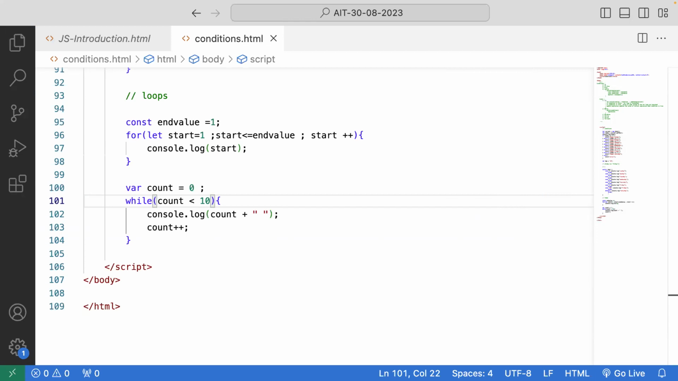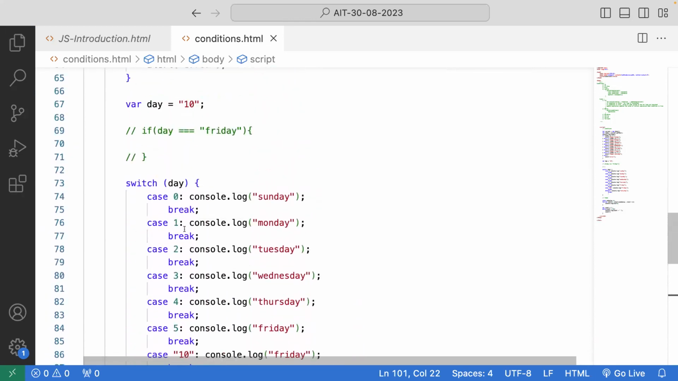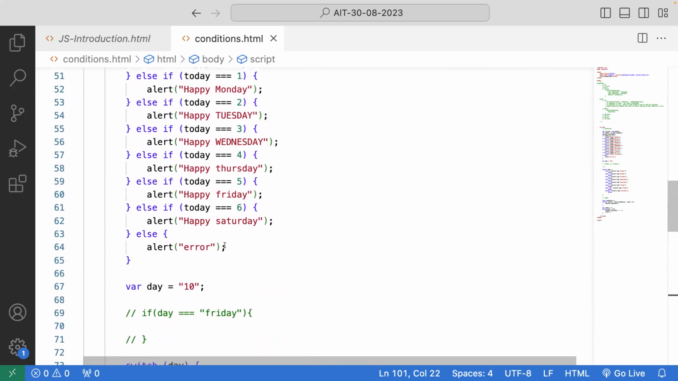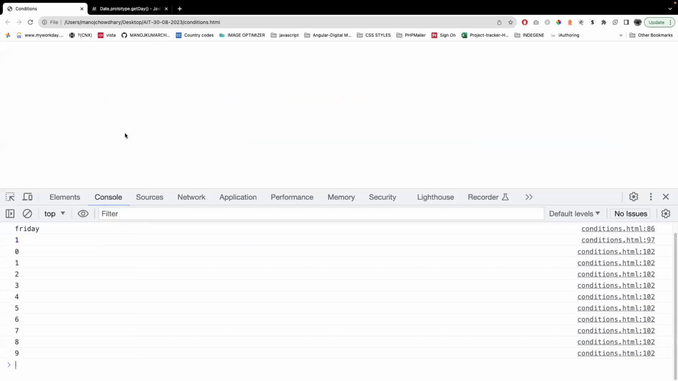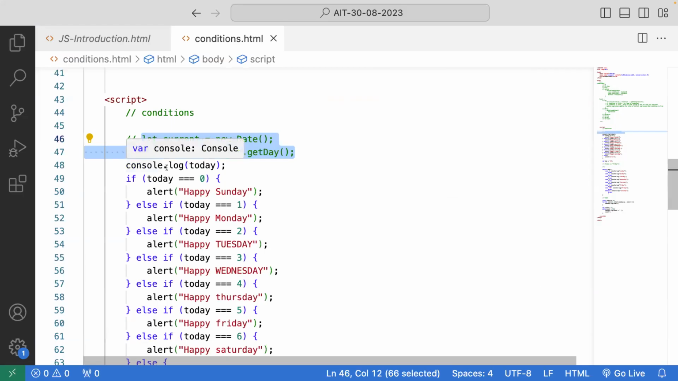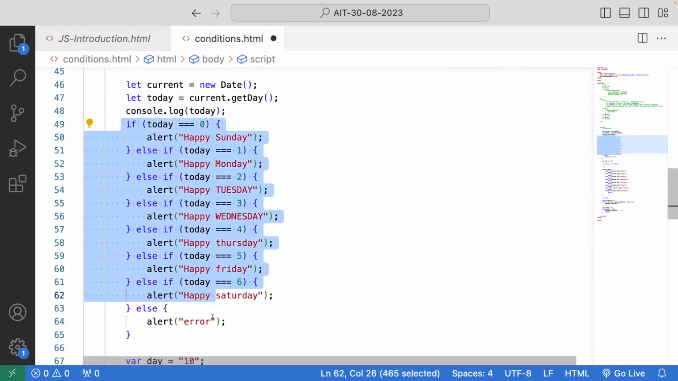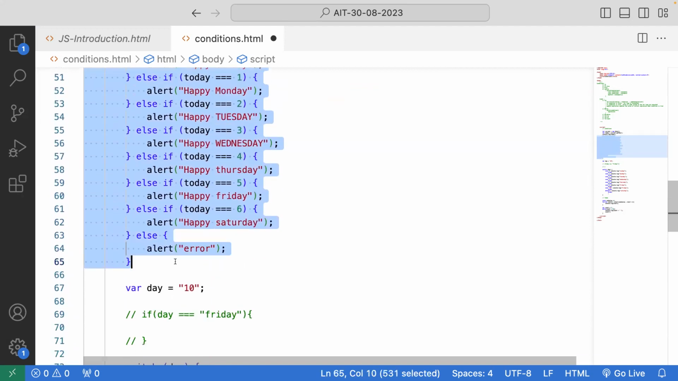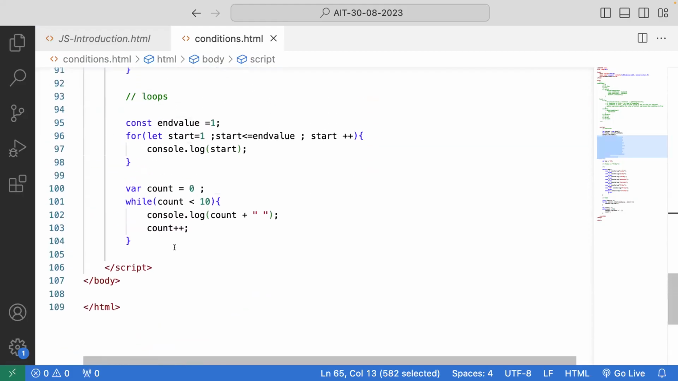But coming to the next one, the do while, which is a bit different compared to these. Where is this alert? Every time it is coming. This is the alert, right? Let me comment it out. Okay, so do while is a little bit different.